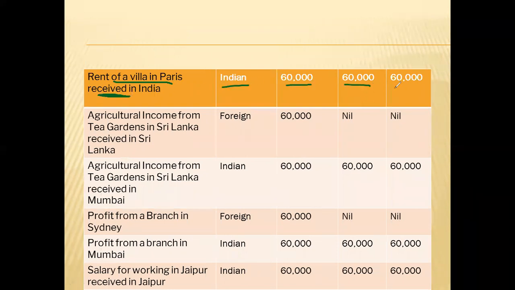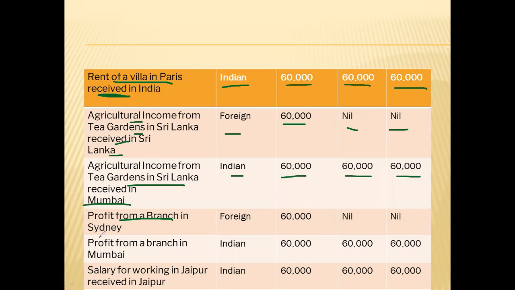So all the three will pay tax. Agriculture garden in Sri Lanka, receipt in Sri Lanka, foreign income, only ordinary resident. Others will not pay tax on foreign income. Agricultural garden in Sri Lanka, but amount received in India. So it is an Indian income. All the three will pay tax.